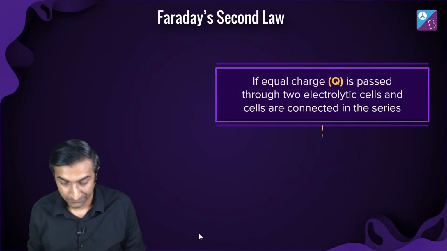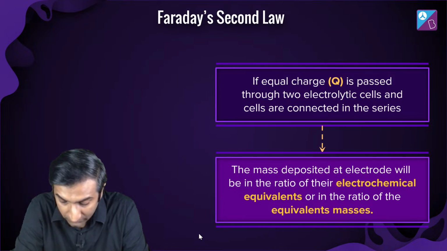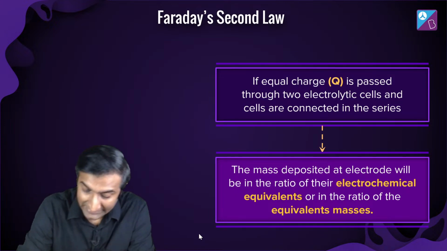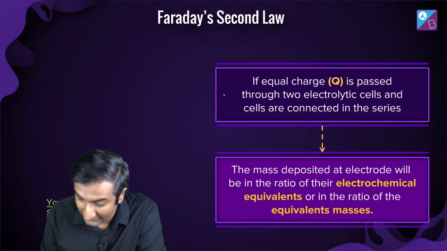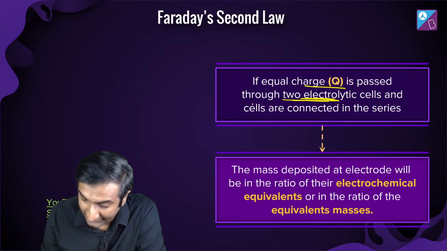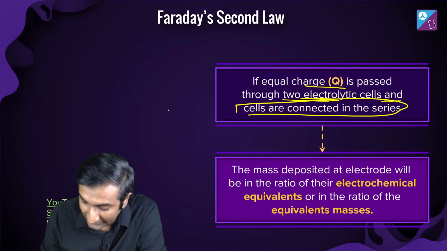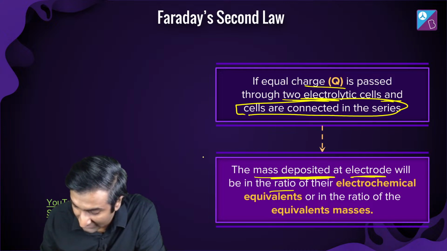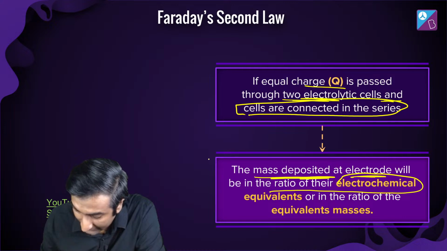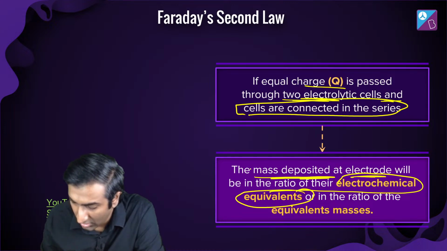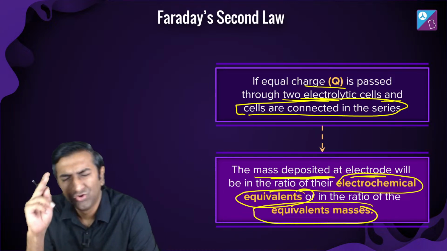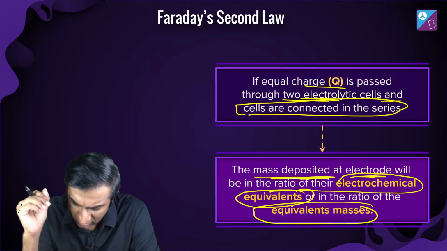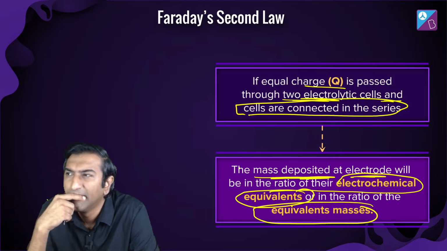It's okay, no problem. So when you pass the same charge, this is Faraday's second law. When you pass the same charge through 2 electrolytic cells and cells are connected in series, then the mass deposited on the electrode will be in the ratio of their electrochemical equivalents. और इन द रेशियो ऑफ द इक्वलेंट मासेस का दो चीज हो रही है. एक तो सेल्स आर कनेक्टेड इन सीरीज.